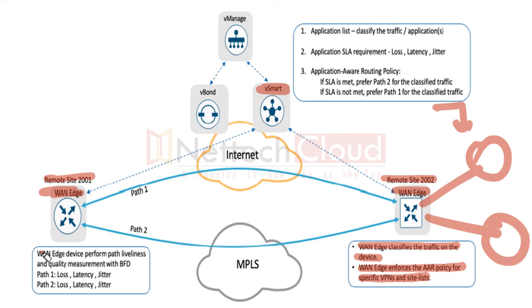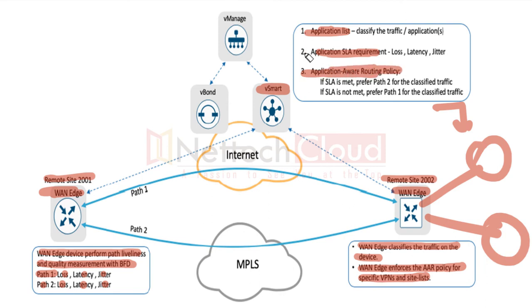And same here, the vEdge device performs path liveliness and quality measurement with BFD. So BFD does everything for you: path 1, packet loss, latency and jitter. Path 2, packet loss, latency and jitter. And based on the metrics collected by BFD, the path is selected. And here the application list classifies the traffic, then the service level agreement requirement, and the third one is the policy.